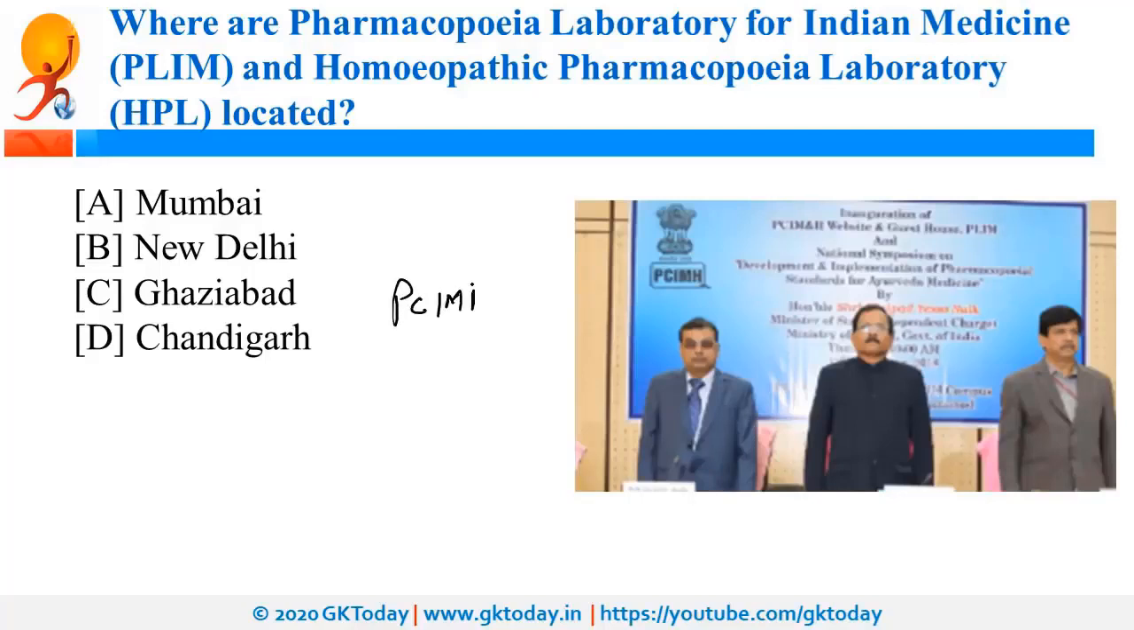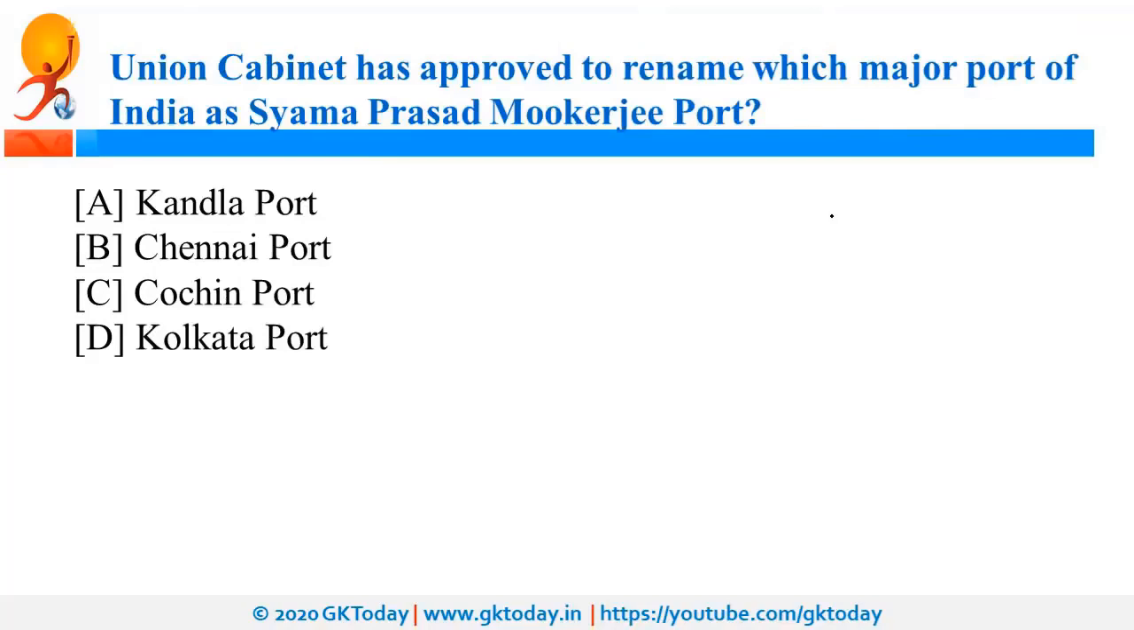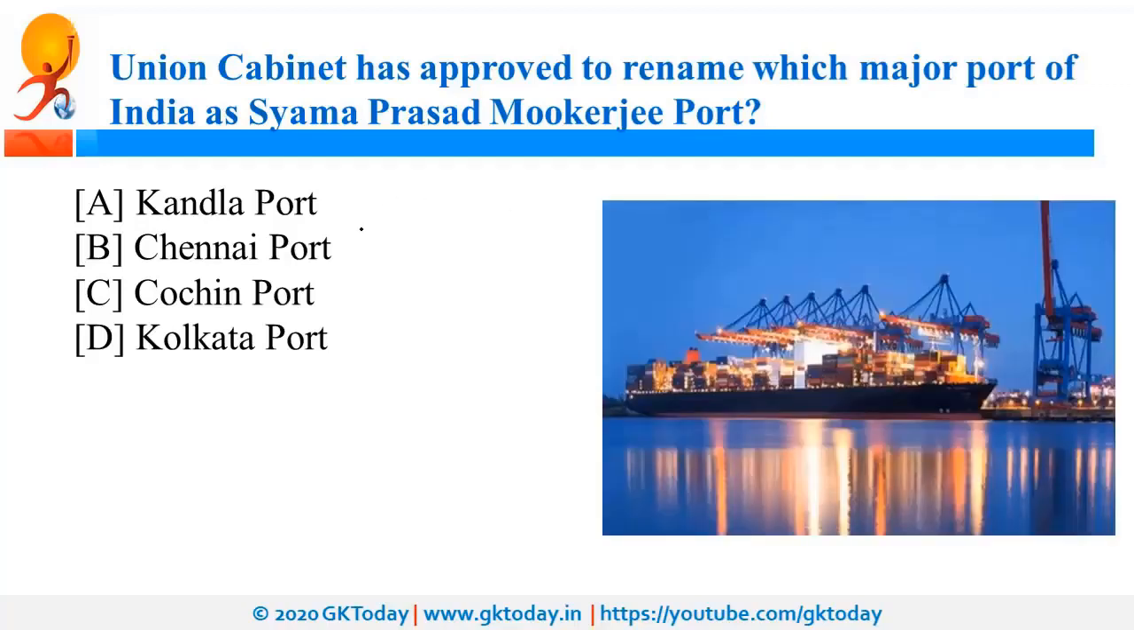The Union Cabinet has approved to rename which major port of India as Shama Prasad Mukherjee Port? So the name of this port is Kolkata Port and it will be renamed as Shama Prasad Mukherjee Port. Recently it completed 150 years, and during the 150th anniversary celebration, the Prime Minister announced that the Port Trust will be renamed after Shama Prasad Mukherjee. So this is India's first major port and it is the only riverine port of our country.